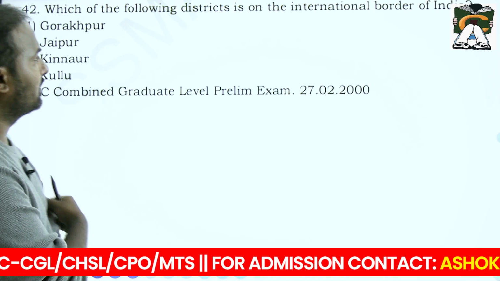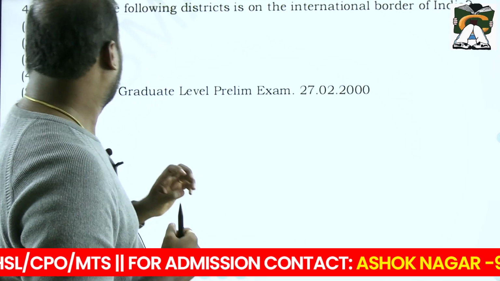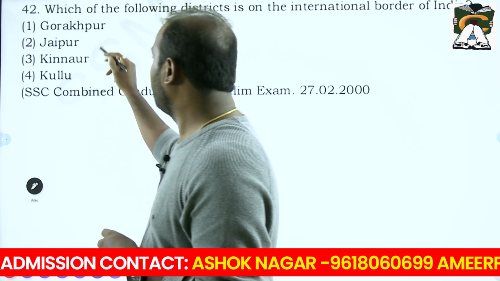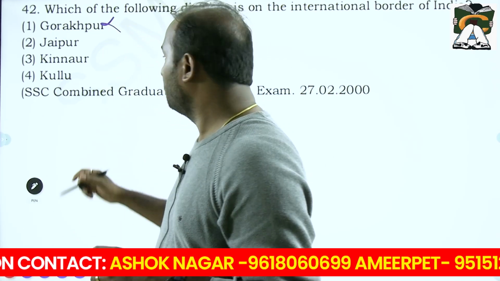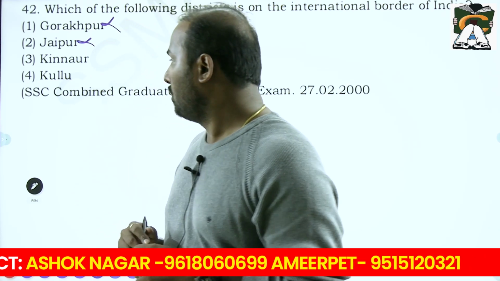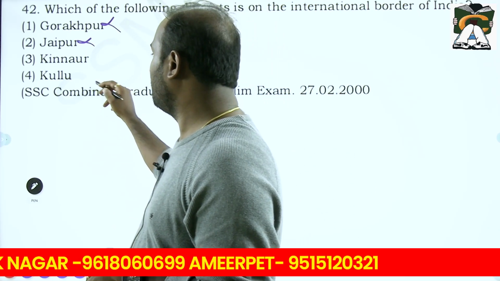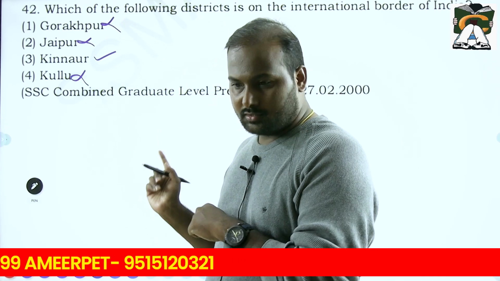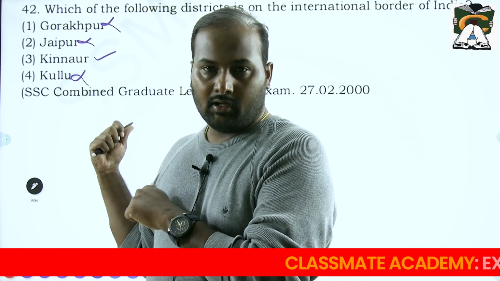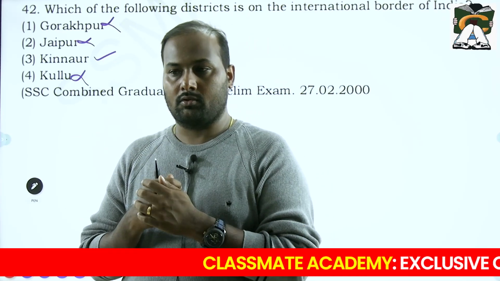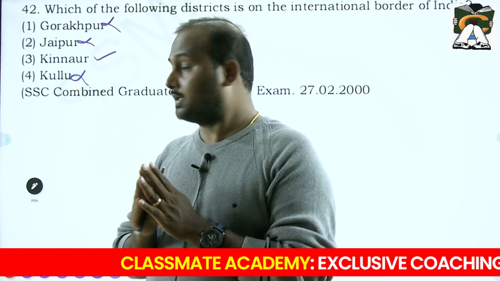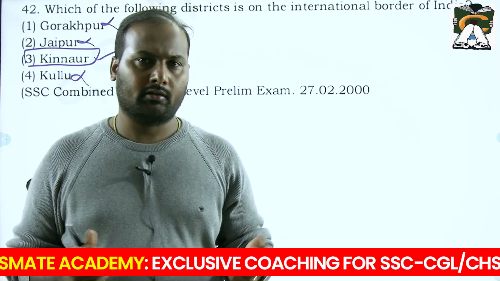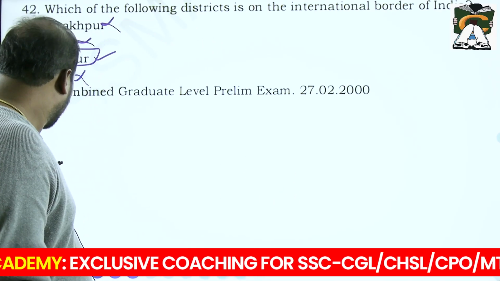Next, which of the following districts is on the international border of India? Gorakhpur obviously cannot be your answer, so you can go directly for elimination. Jaipur cannot be your answer. Kulu Hills in Himachal Pradesh is also not your answer. So your answer is Kinnaur. This is important because from this particular district we go to Manasarovar. You have to remember this district because it may repeat in future SSC exams also.